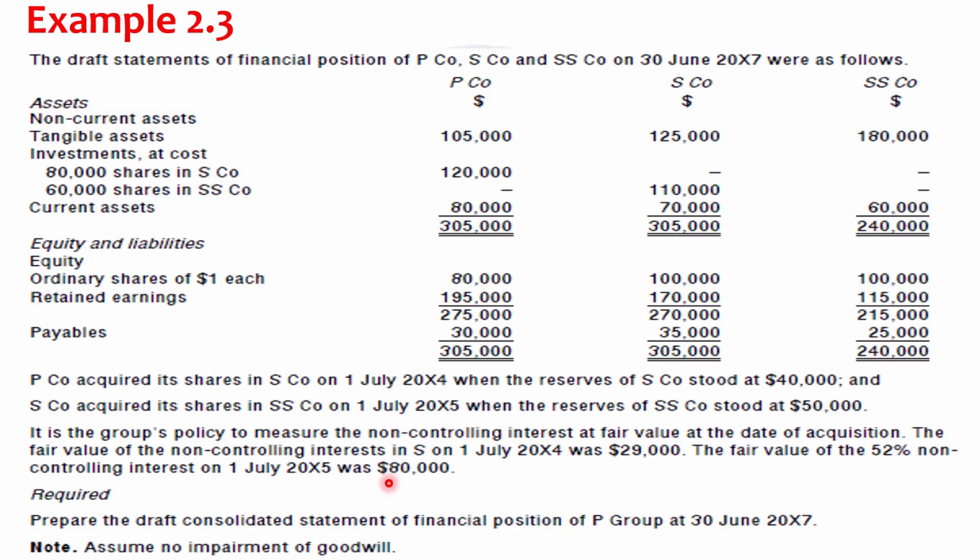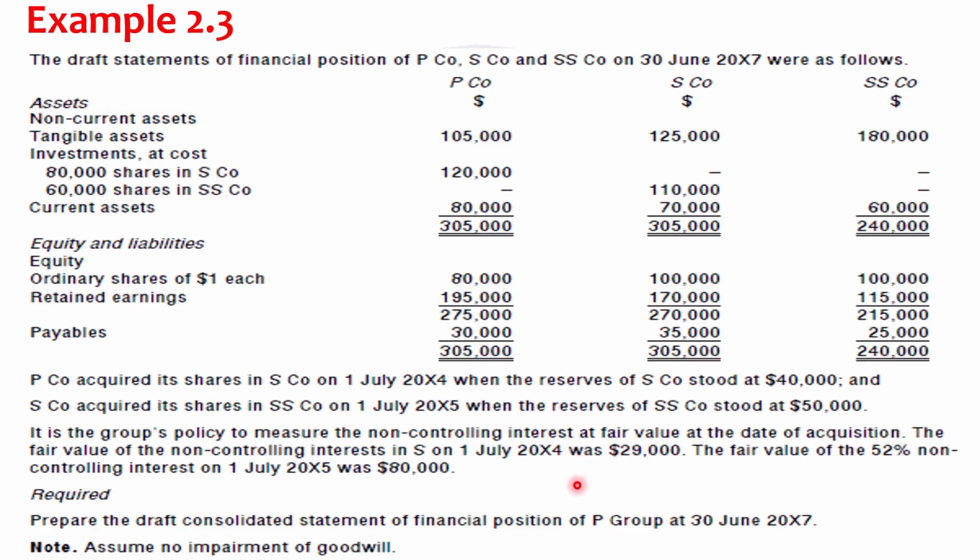So we are going to assume no impairment of goodwill, right? So this is a similar question, just like the one that we've seen. The only new thing here is the fact that the non-controlling interest is not proportion of net assets, just like we saw in our previous video, but rather on a fair value. And this is not a new concept. We will not waste our time going through the determination of NCI or the previous method for valuing NCI. That's beyond the scope of our level. You should go back and read if you have any challenge.